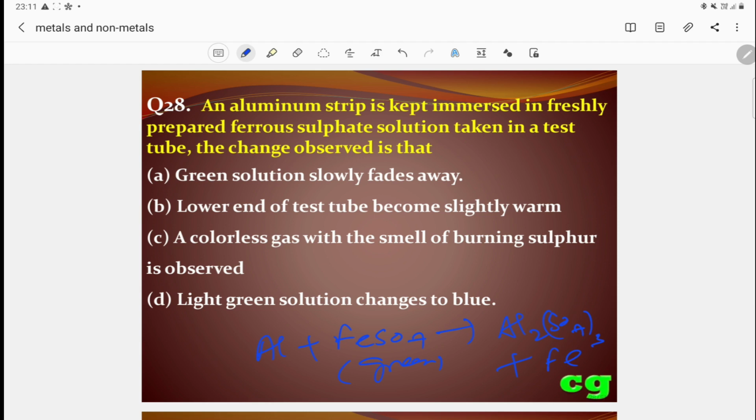The change observed is that the green solution slowly fades away. It is correct. Slowly the test tube becomes slightly warm. It is wrong. Colorless gas with the smell of burning sulfur is wrong. Light green solution changes to blue is wrong. Blue is wrong. So the correct answer is A. A is the correct answer.